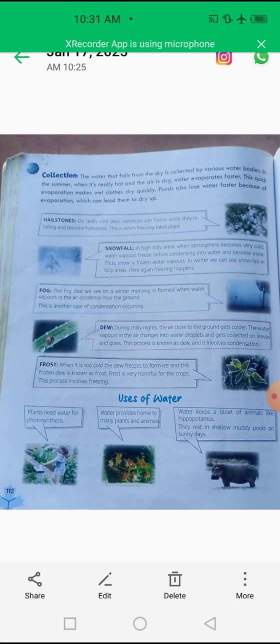Next is dew. So students, during chilly nights, the air close to the ground gets colder. The water vapors in the air change into water droplets and get collected on the leaves or grass. This is known as dew and it involves condensation. This is also formed by the process of condensation.